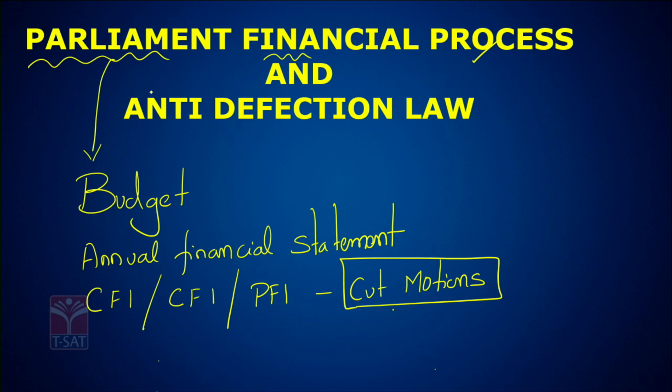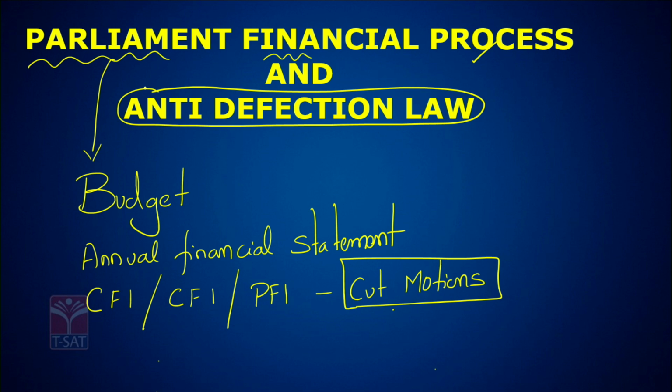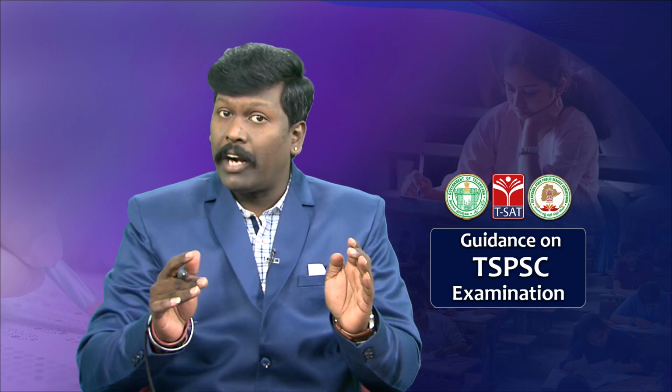Now coming to anti-defection law. Friends, anti-defection law is not part of the original Indian Constitution.